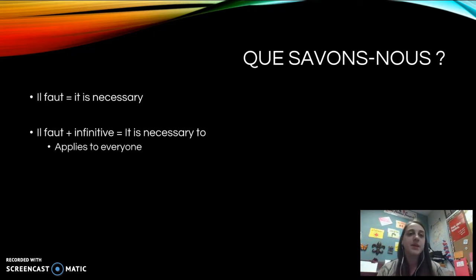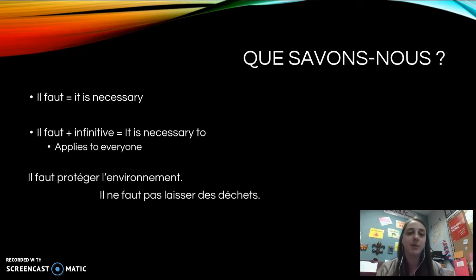Par exemple, il faut faire les devoirs. It is necessary to do your homework. So this applies to everyone. So I'm not talking to a specific person or a specific group of people, but just everyone in general. Il faut protéger l'environnement. It is necessary to protect the environment. Not talking to any certain one person, just in general.